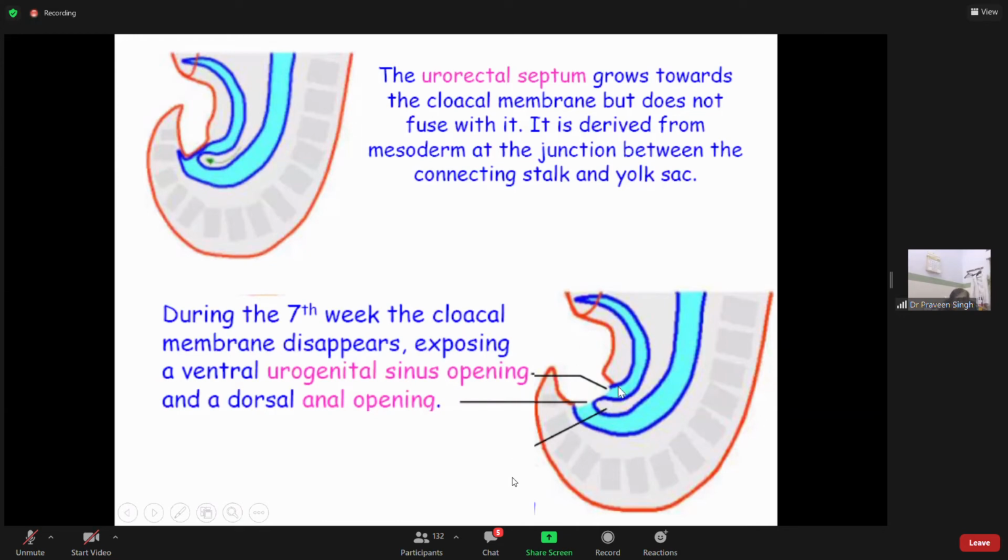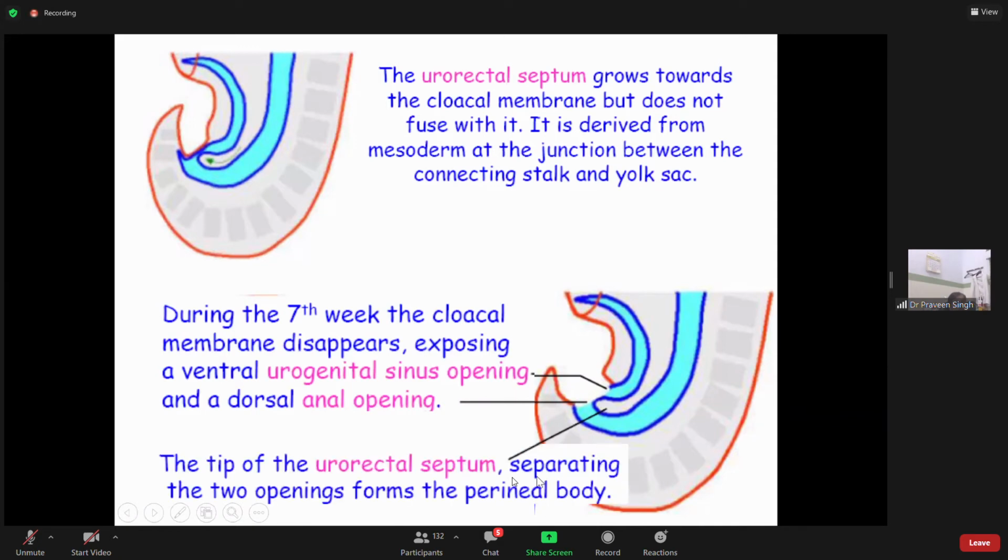Anterior to the urorectal septum is the urogenital sinus opening. Posterior to it is the anal opening. Please remember, आपने urogenital triangle देखा है पेरिनियम में और anal triangle देखा है. ये उसका embryological basis है. Anteriorly placed, as you can see here, is the urogenital triangle. Posteriorly placed, as you can see here, is the anal triangle. The tip of the urorectal septum,